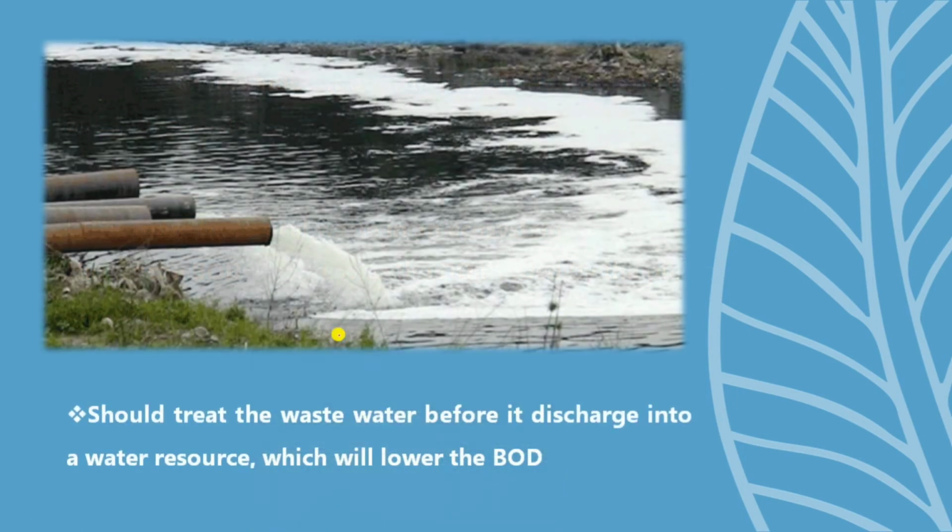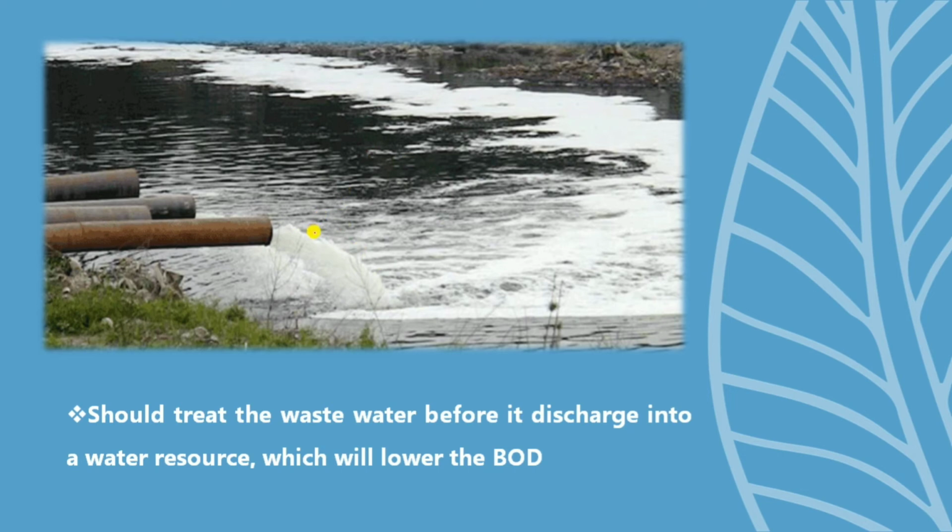And here is a picture regarding the discharge of wastewater from factories. In the wastewater, there is a lot of organic matter and biological waste, right?